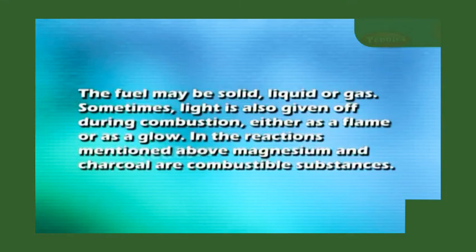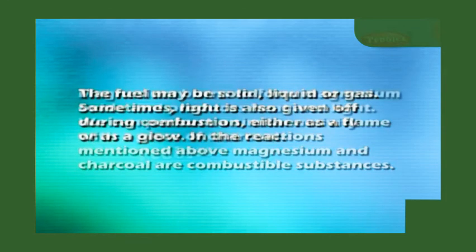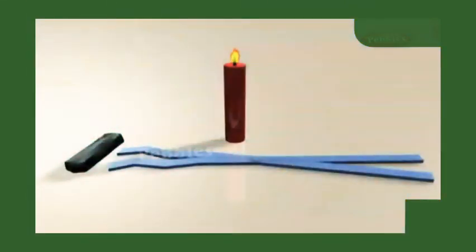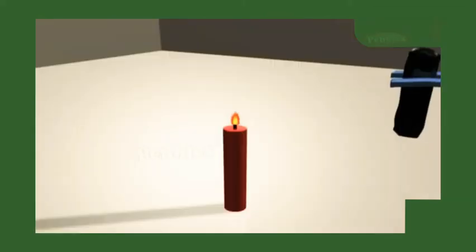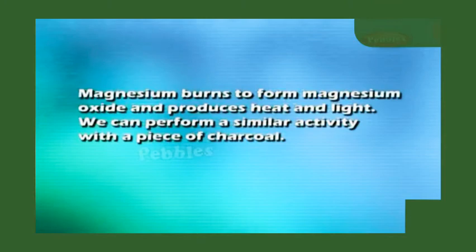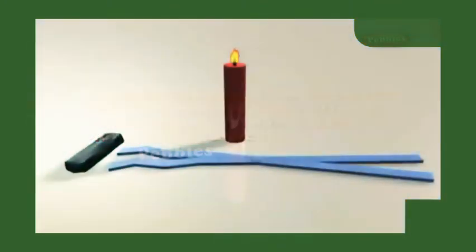Let us conduct an activity of the burning of magnesium. Magnesium burns to form magnesium oxide and produces heat and light. It is the activity in your textbook, figure 10.1, burning of magnesium. We can perform a similar activity with a piece of charcoal.